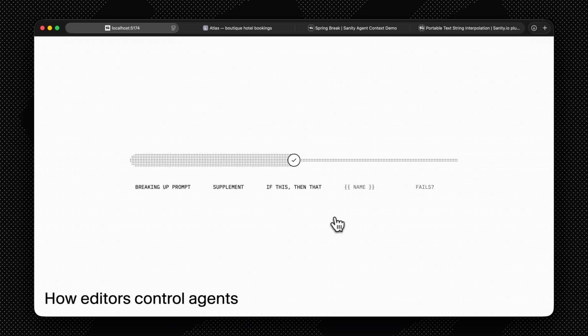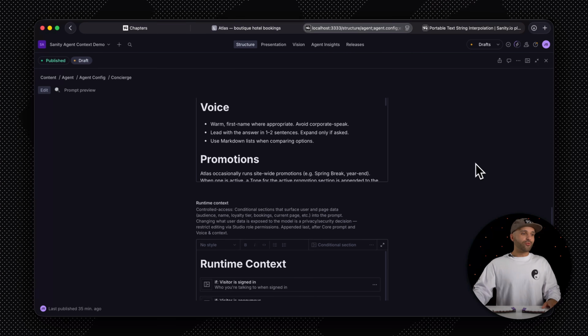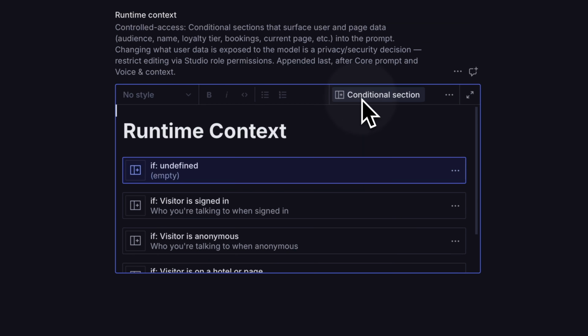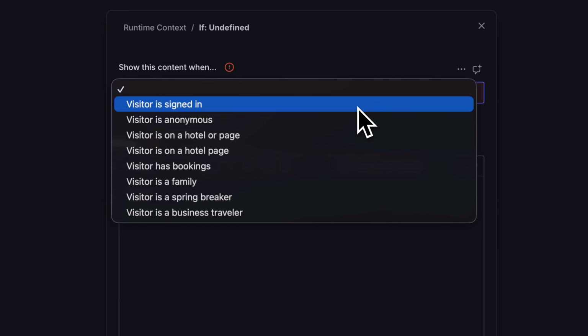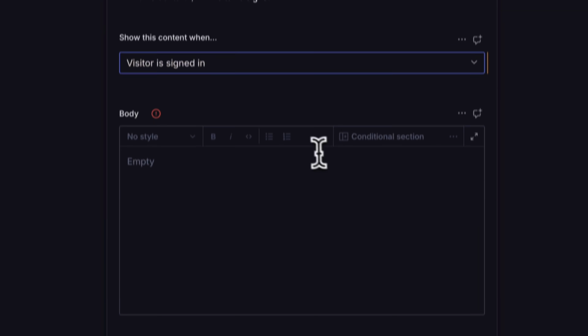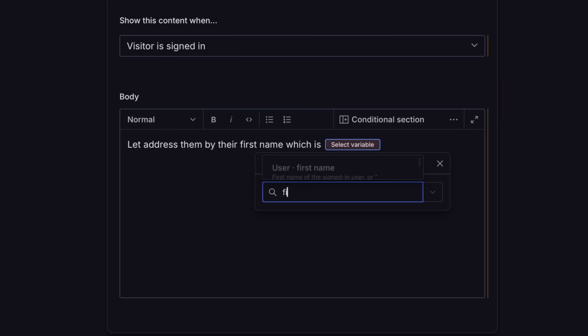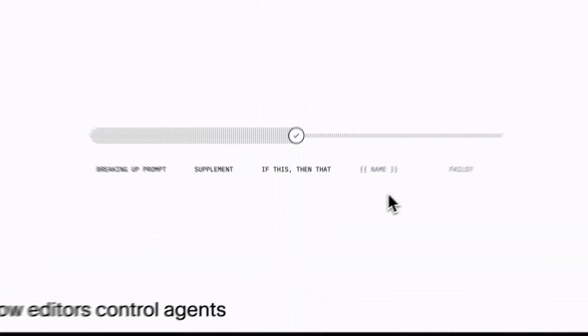We can go beyond conditionals and add variables. And the runtime context, this is a pretty cool field because editors can go in here and add a conditional section. We can say, okay, if the visitor is signed in, what do we want to do? Well, let's address them by their first name, which is, and we have a variable, and select the first name. Now at this point, you might be wondering, how are we going to debug this system prompt? We have it stored in multiple locations. Also, what about when this chat fails?